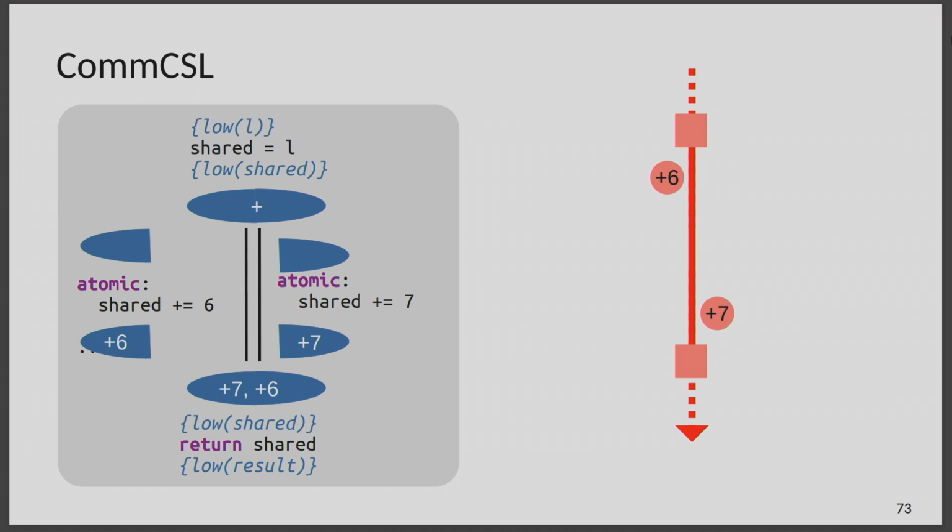And now the point is that this guard contains a complete list, or no, not list, really multiset of the operations that have been performed. So we don't really know about the order, right? We don't know at this point if the 6 has been added earlier or the 7, but it doesn't matter. We know that 7 has been added and 6 has been added, and that these updates commute. So at this point, if we are able to prove that the changes we've made don't depend on secret data, then we know that we're in the scenario that we want. The only thing that is secret dependent was the order of updates, which doesn't matter because of commutativity. So we know we can assume that our shared variable is low at this point.